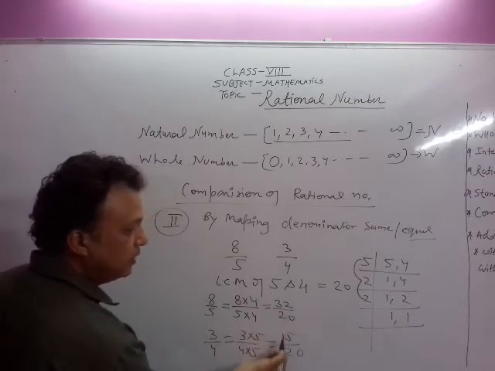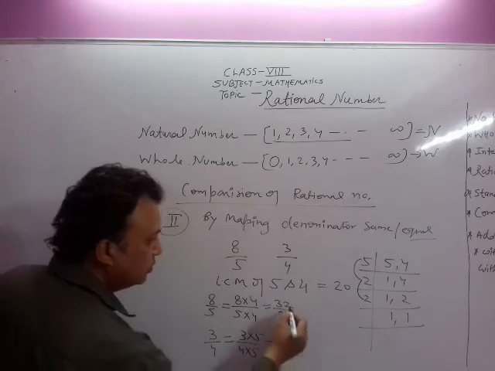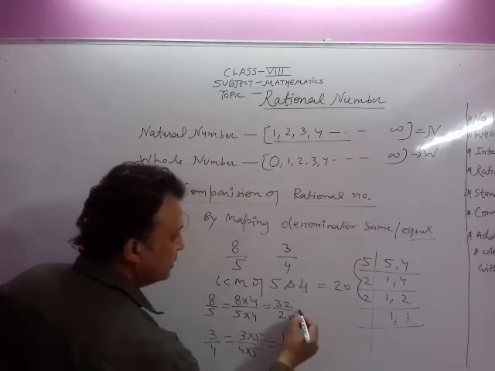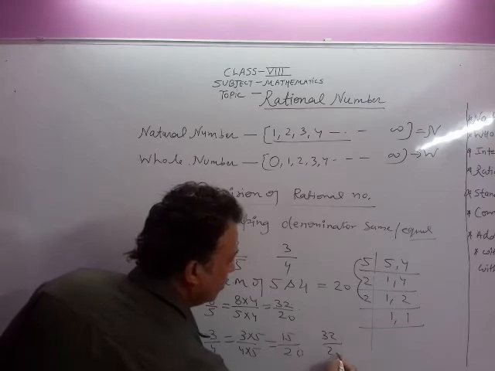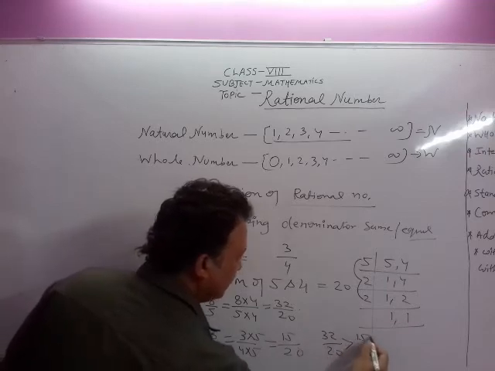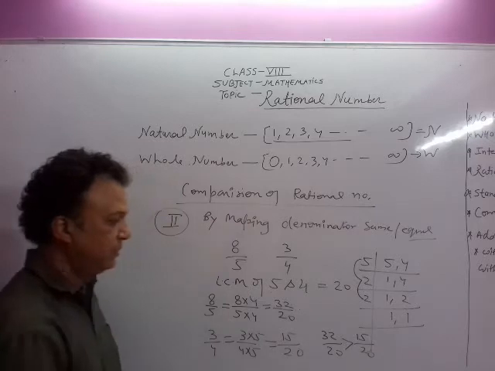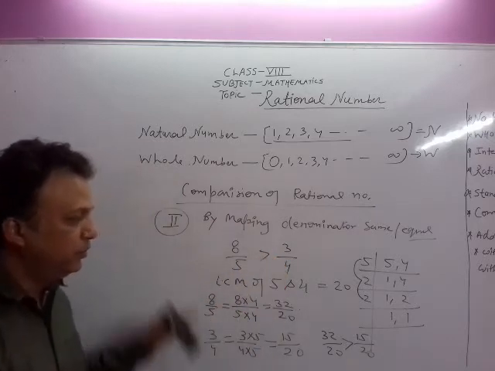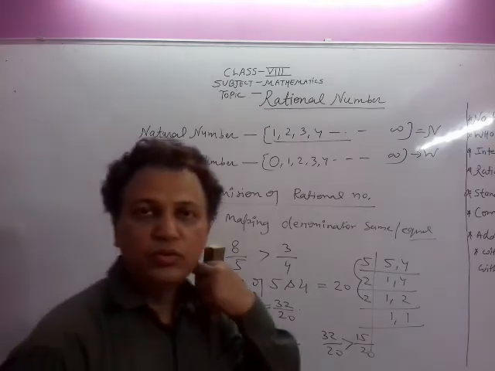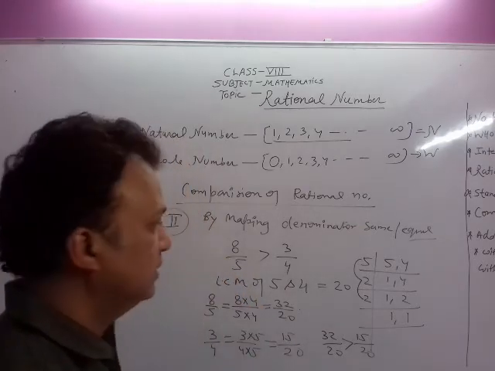Denominator is same, 32 is greater than 15, so 32 upon 20 is greater than 15 upon 20. So 8 upon 5 is greater than 3 upon 4. So this is another method to solve this.